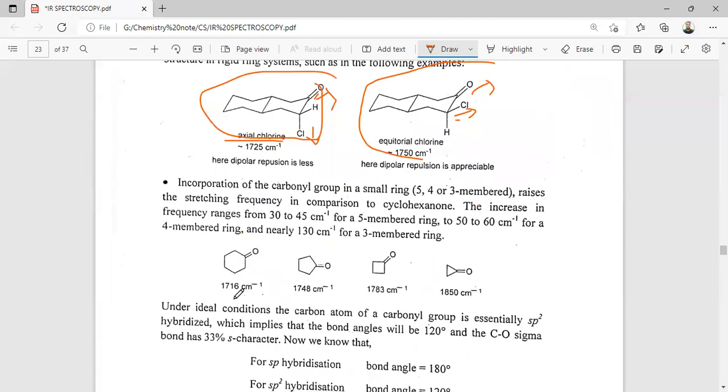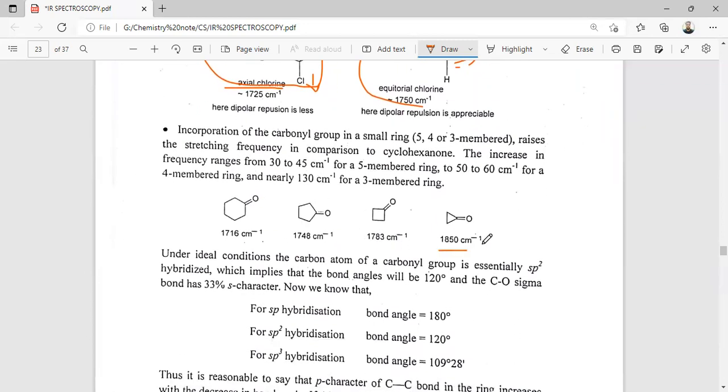So the third factor is the incorporation of the carbonyl group in a small ring size. Incorporation of the carbonyl group in a small ring raises the stretching frequency compared to cyclohexanone. The increase is in the range of 30 to 40 cm inverse for the 5-member ring, 50 to 60 inverse, for the 4-member ring nearly 130, and for the 3-member ring 150.